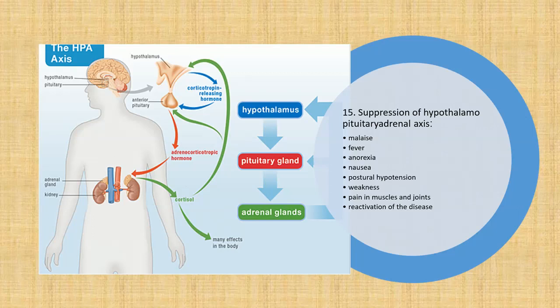Measures that minimize HPA axis suppression are: A. Use shorter-acting steroids, hydrocortisone, prednisolone, at the lowest possible dose. B. Use steroids for the shortest period of time possible. C. Give the entire daily dose at one time in the morning. D. Switch to alternate day therapy if possible.